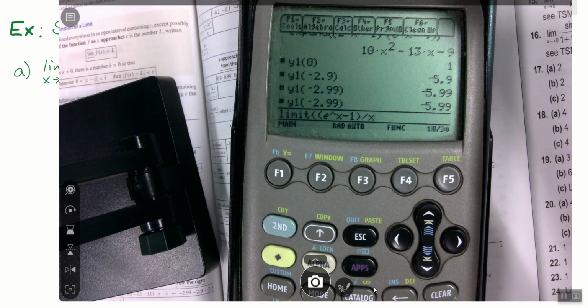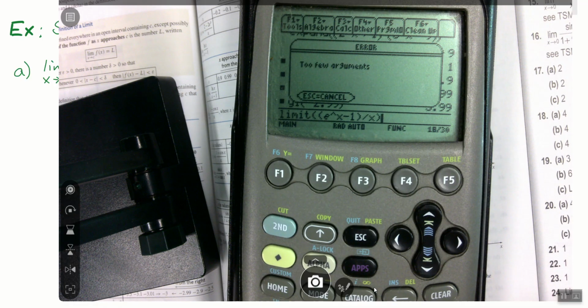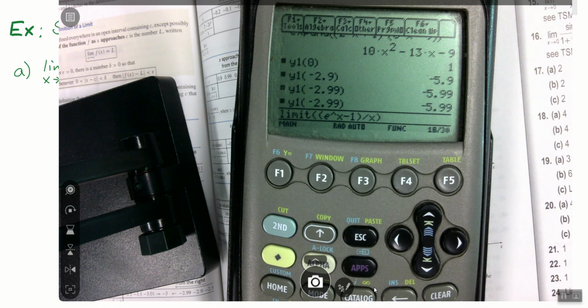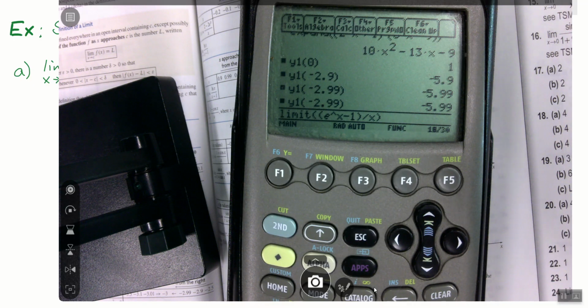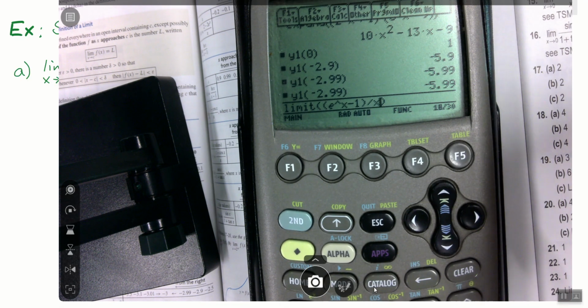Okay, if you were to hit enter, and I'll put my right parenthesis, it's really important, but if we hit enter now, it's still not going to give me an answer. It's going to say too few arguments. Now, all that we've written right now on our calculator is the limit of this function. There's a whole other part that we write every single time. What's the other part? It's not just the limit of f of x. It's the limit as x approaches something. On this calculator, this will always be the case. We have to tell it what it's doing.